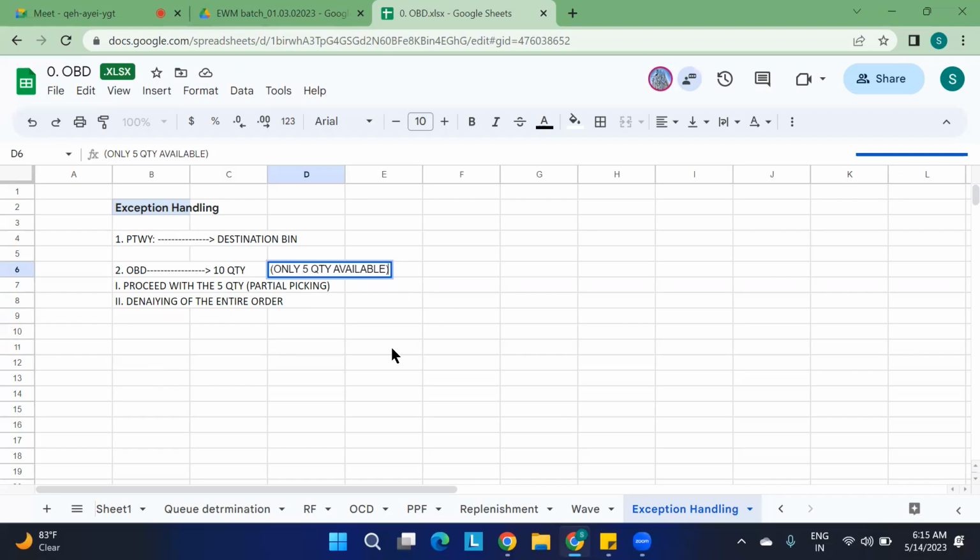In this case you can just take 5 quantities, or instead you can completely deny the entire order so that you can pick it next time. So this is how you are going to use the exception handling.